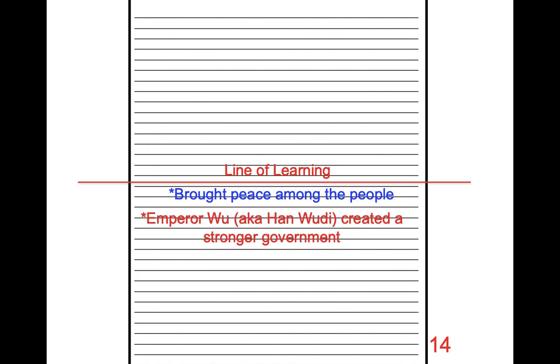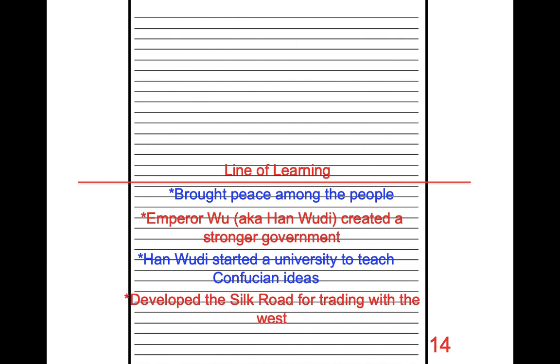From your videos, please draw a line of learning. So you probably have great things above this line. Anything that you don't have above this line, please add below the line. It's called a line of learning. So if you didn't have this, please add that during the Han Dynasty, they brought peace to the people, and they specifically brought in the religion called Buddhism to help bring that peace. Emperor Wu, or Emperor Woody, created a very strong government, and he started a university to teach those ideas.